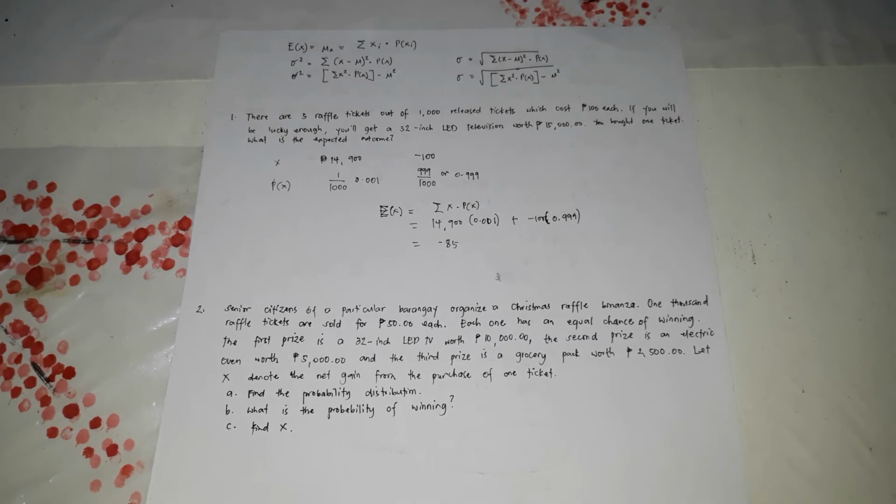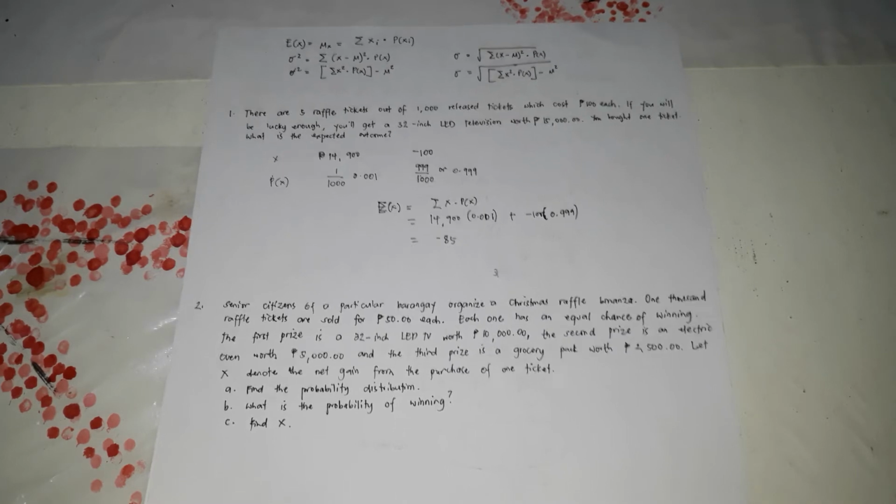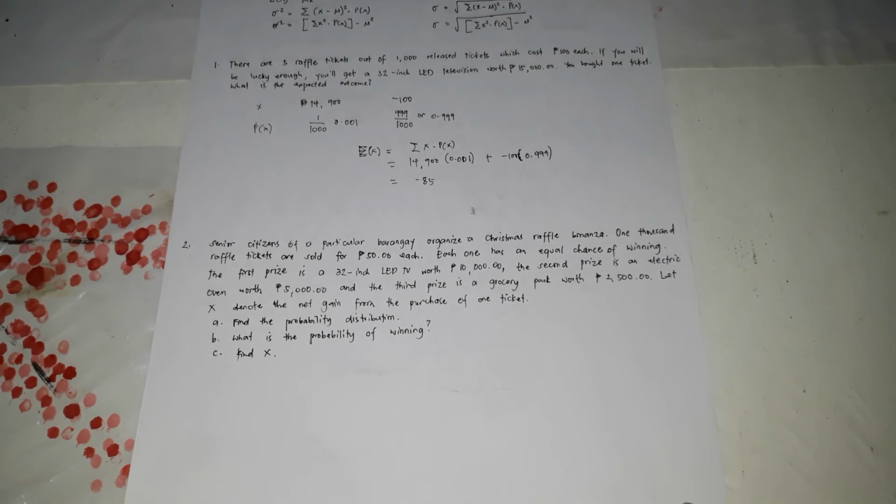But if you have extra money, you can join and expect to lose. If you're very lucky, you will win 14,900 in a product, in a television, in kind. So that's what negative 85 means.